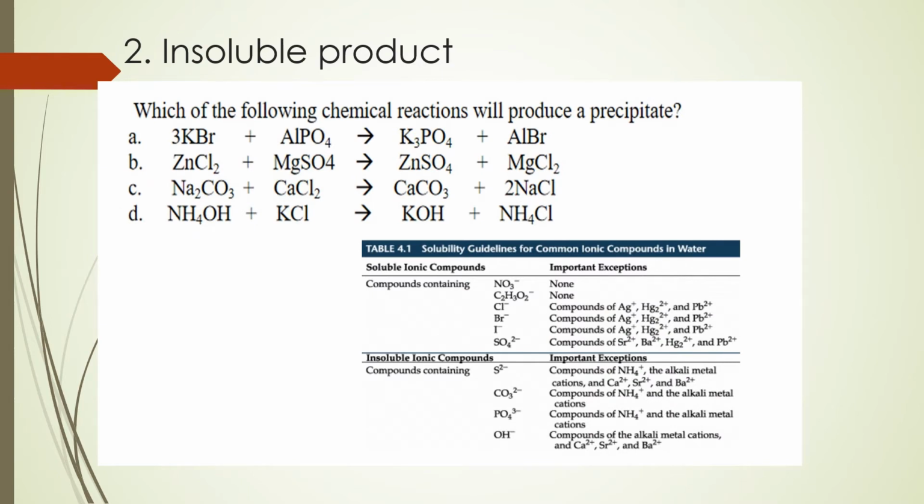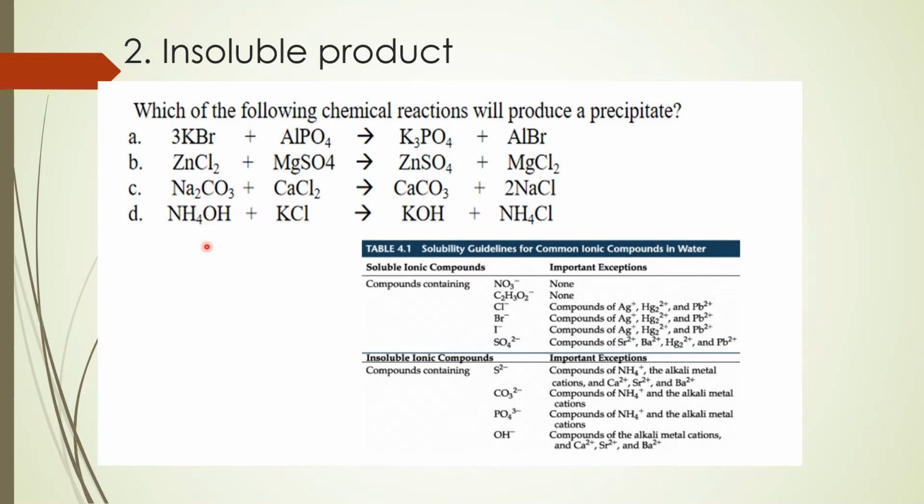Another driving force is formation of insoluble product or precipitate. For this type of reaction, you need to be familiar with the solubility rule. So this is the solubility table, where compounds containing nitrate, acetate, and chlorides are soluble, and down below are insoluble. And of course, there are exceptions.